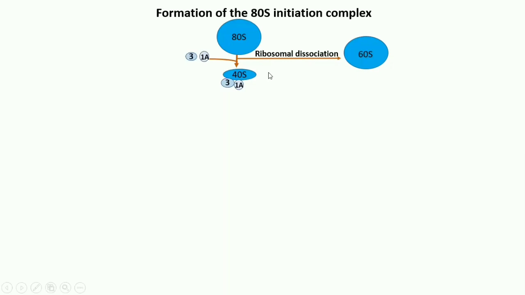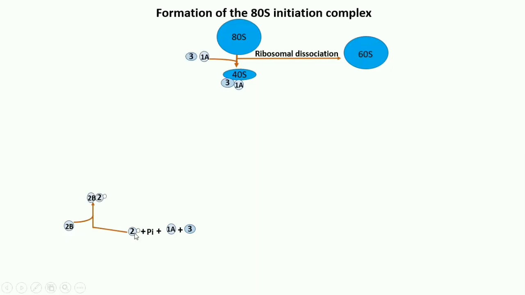Now the next step is the formation of the 43S pre-initiation complex. For this, a ternary complex has to be bound with the 40S. So now we will see how the ternary complex is formed. The initiation factors 3 and 1A have already been bound. Apart from this, there is another initiation factor 2, 2B.